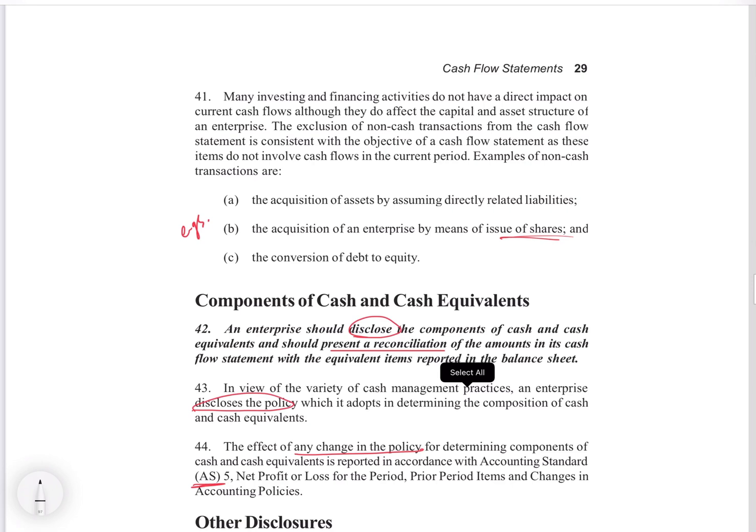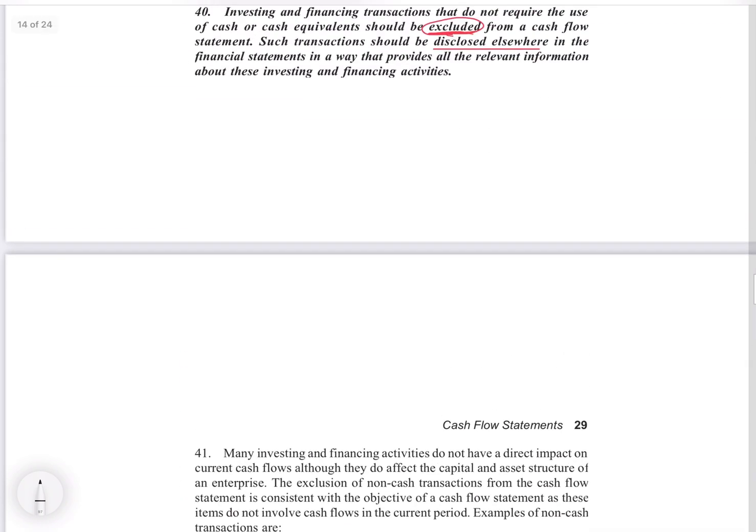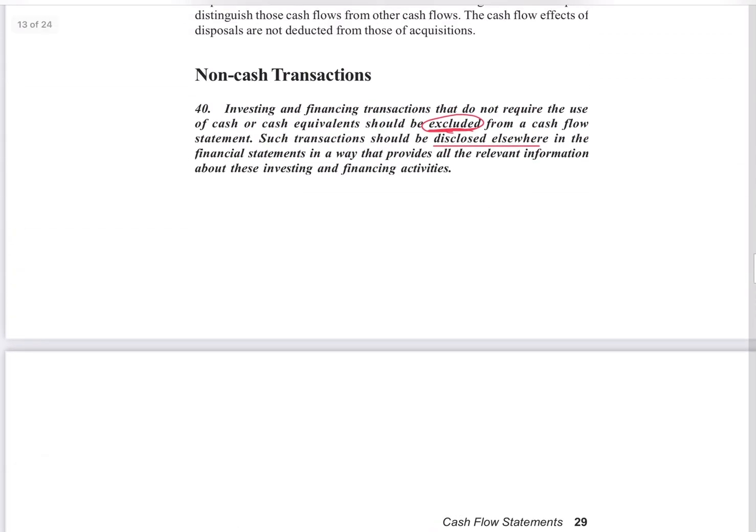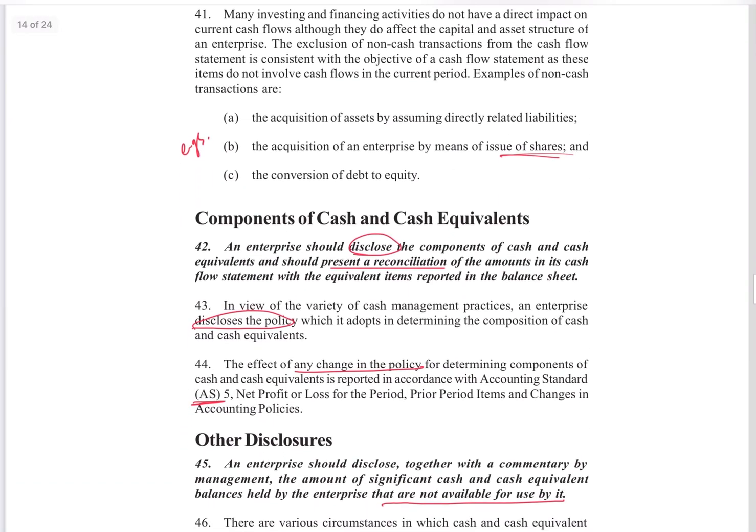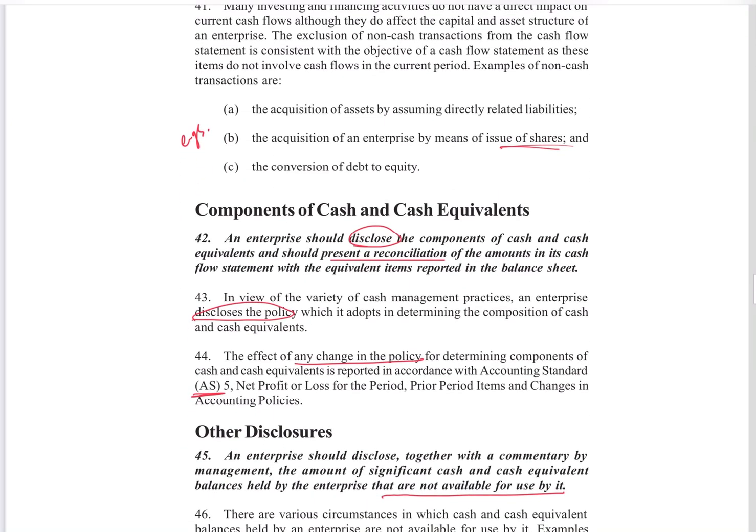So these are non-cash transactions. Okay, if it is non-cash, it doesn't become part of your cash flow statement. But it will be disclosed in your financial statements. As we are speaking of how to present the cash flow statement, it doesn't become part of it, but you have to show it somewhere in your financial statements. That disclosure you have to give.